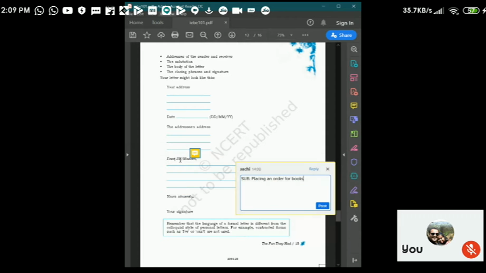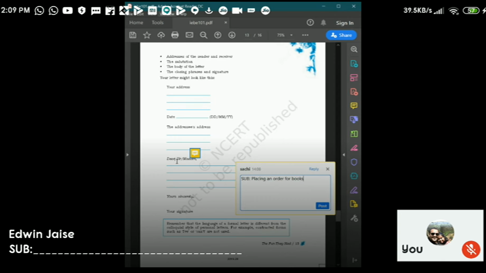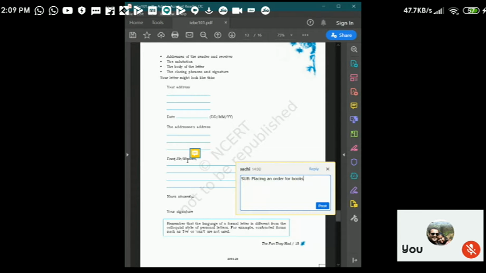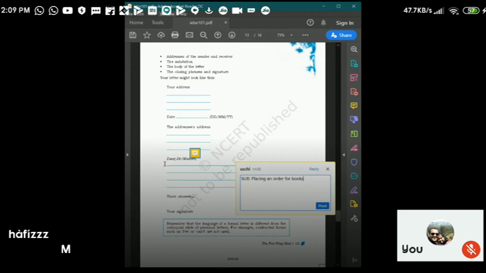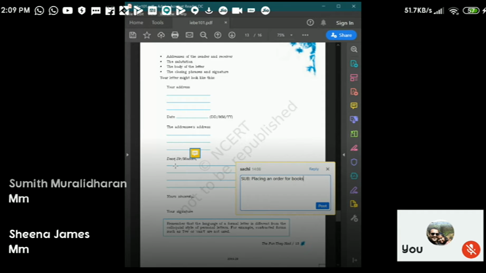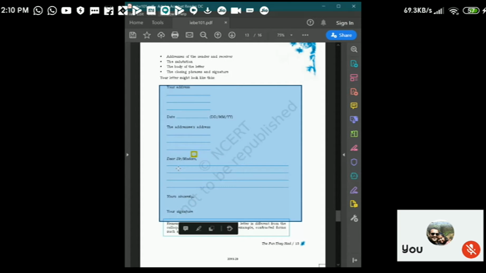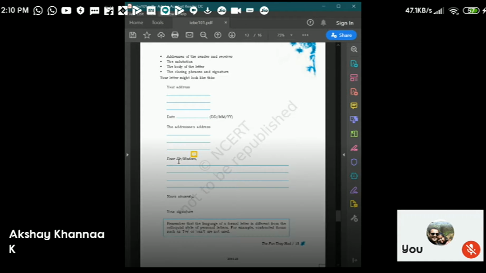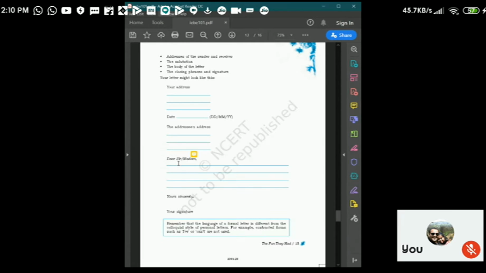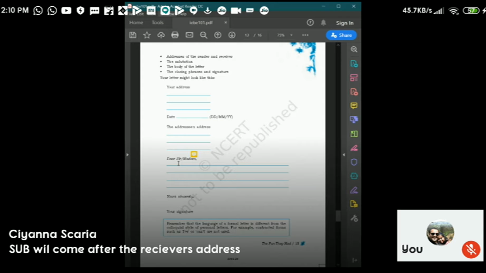Now, after that, Dear Sir/Madam, because we don't know who the publisher is. If that publisher is a woman or a man, we don't know that. So we keep Dear Sir/Madam. Yes, underline, no problem, Edwin. That is very good. If you want to underline, you can underline. Understood? Then you write the body of the letter. That is, I am so and so, writing from so and so, and I would like to place an order for the set of newly released books.